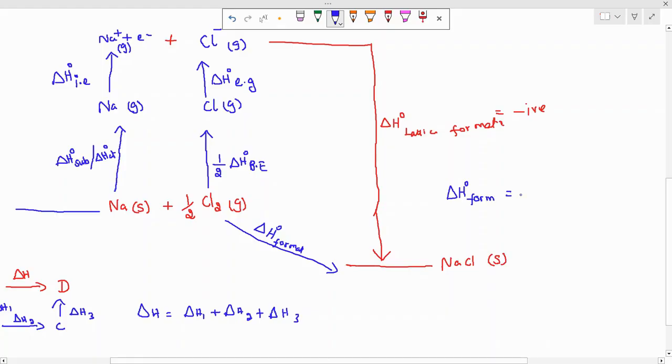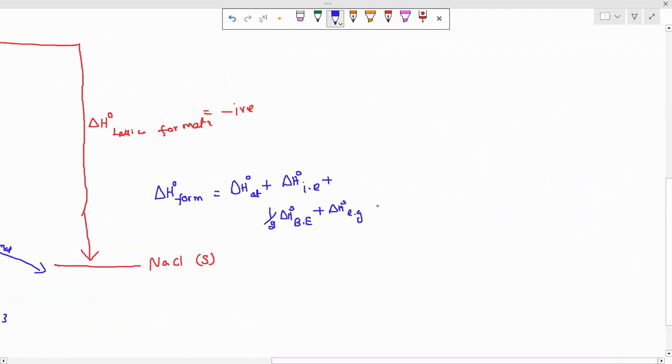What is that formation? 1 mole of NaCl formed from the elemental state, not from ions. If it is formed from ions, we can say that as a lattice formation. So delta H formation will be equal to delta H naught sublimation or atomization. I am using atomization because it is used for AS level and A level, and then delta H naught ionization enthalpy, and then half mole of delta H naught bond enthalpy of chlorine, and then delta H naught electron gain enthalpy. And then finally I am having the lattice enthalpy, delta H naught lattice enthalpy.